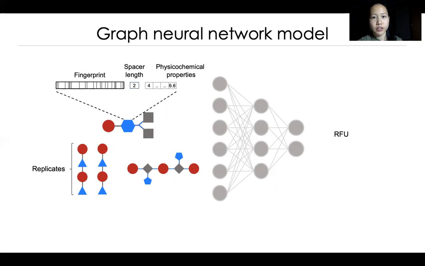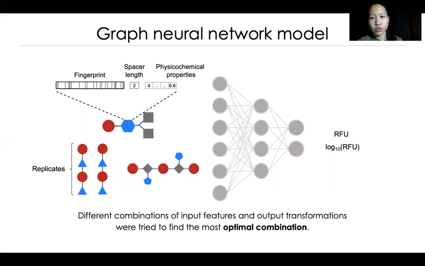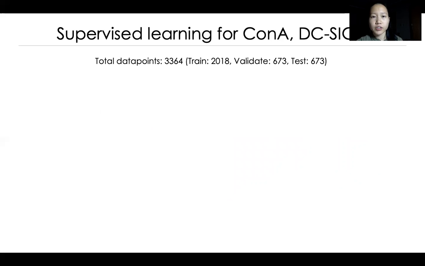In addition to different inputs and input features, we tried various output transformations, such as log transformation. We benchmarked against many different combinations of these input features and output transformations to ultimately determine the most optimal combination for both ConA and DC-SIGN. Our dataset for each lectin consists of 3,364 total points, and we trained on 60% of this dataset, validated on 20%, and tested on 20%.